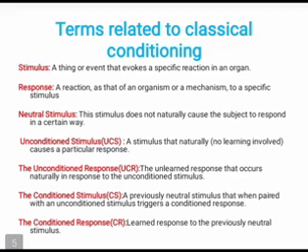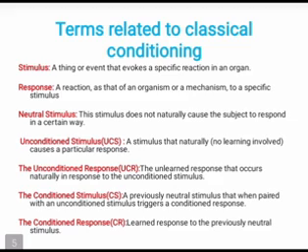First, we have to know the stimulus. What is a stimulus? A stimulus means a thing or event that evokes a specific reaction in an organism. That is stimulus. The next one is response. Response means a reaction, as that of an organism or mechanism, to a specific stimulus. That is response. Next one is neutral stimulus. This stimulus does not naturally cause the organism to respond in a certain way. These are the basic terms of classical conditioning.